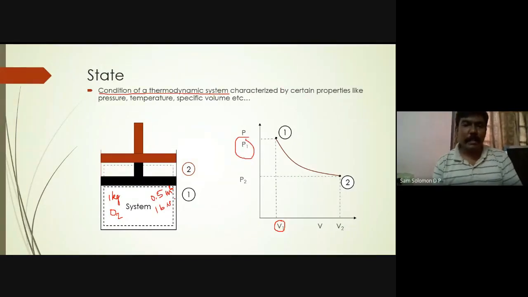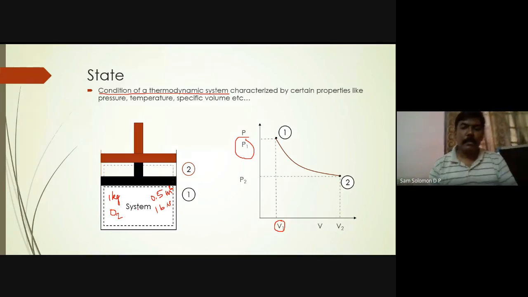So in this particular case I have just mentioned pressure and volume. By mentioning pressure and volume I am able to define the state of the system. So if you are able to define a condition of a system, that is called the state of the system. We have seen this yesterday also in some other examples.